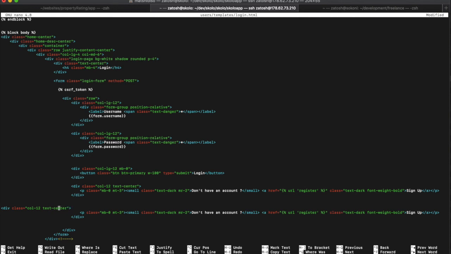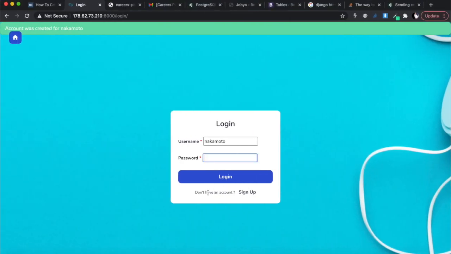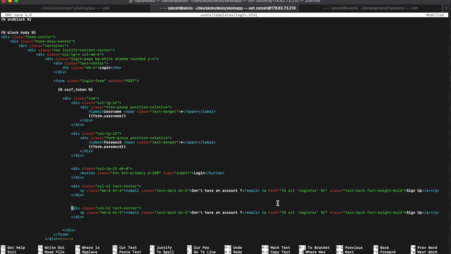It's really a mission typing, you know, on Linux, but I think it's a little faster to do it like that. So I'm just going to enter another line in there. Let me just have a look. Don't have an account, sign up. Why is this bigger than that? Let's see. Oh, text dark, font weight bold. Okay, so you can actually just remove that.